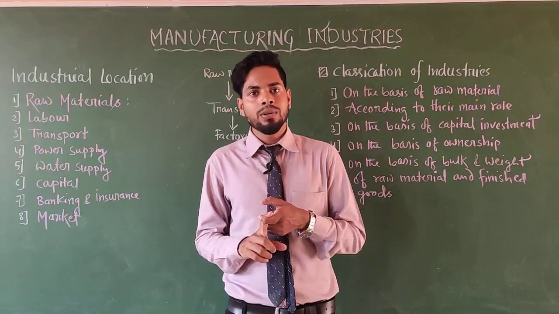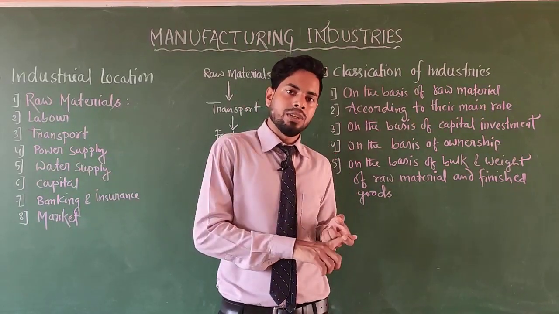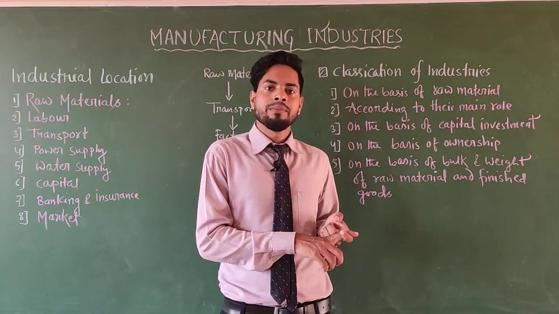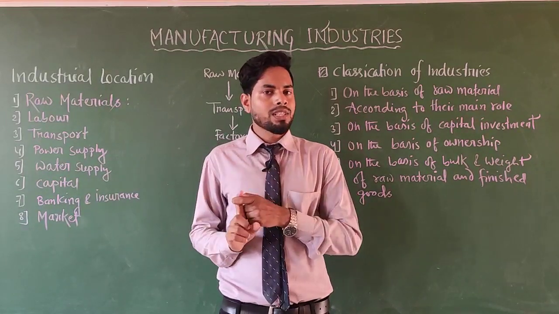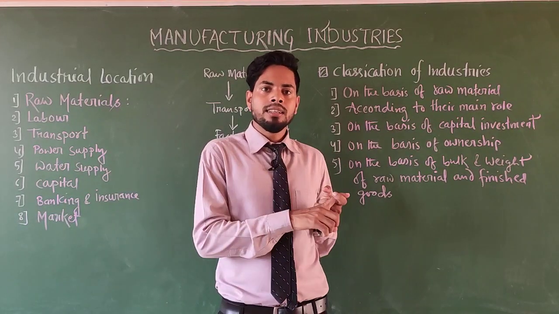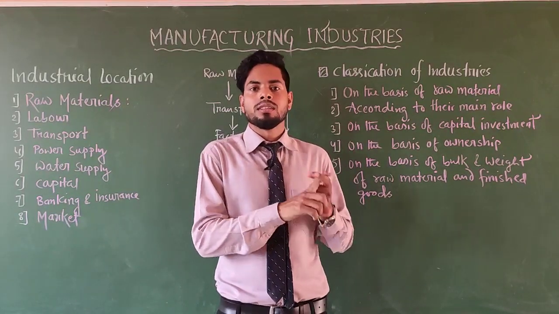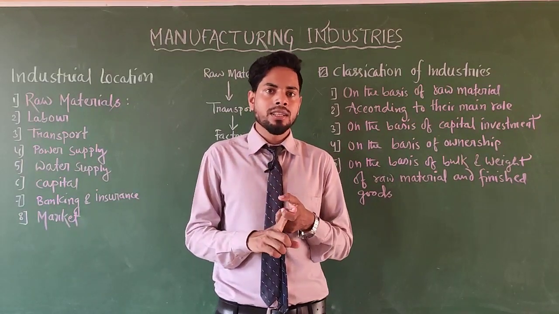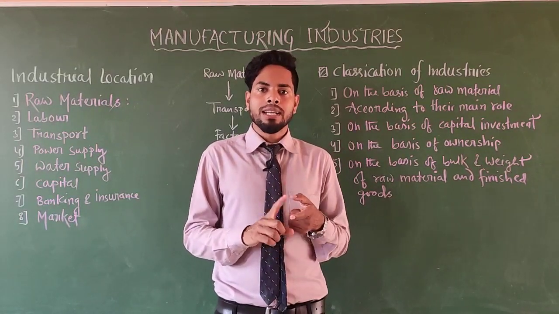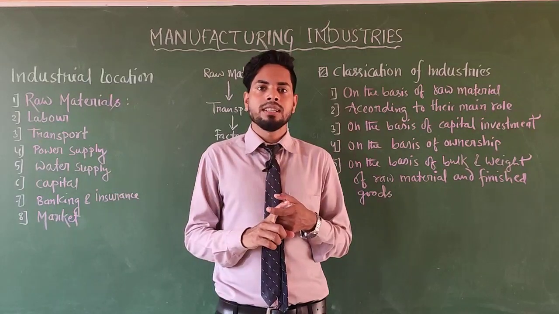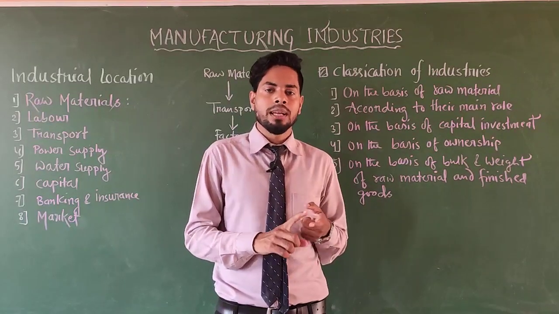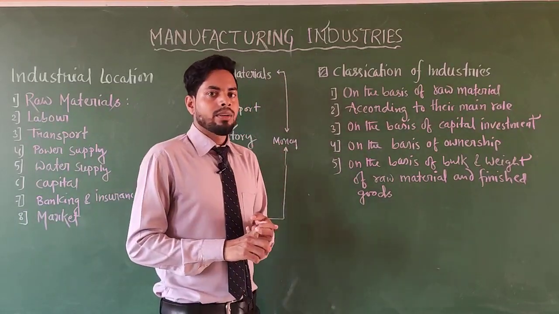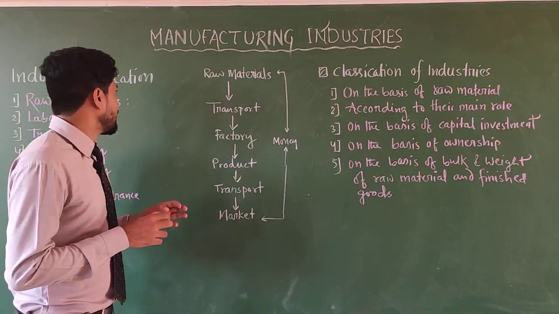According to the major role they play, basic or key industries and consumer industries. On the basis of investment, large scale industries and small scale industries. And third, on the basis of ownership: private, public, joint and cooperative. Last, on the basis of bulky and weight of raw material and finished goods: heavy and light industries. But here one question is there.